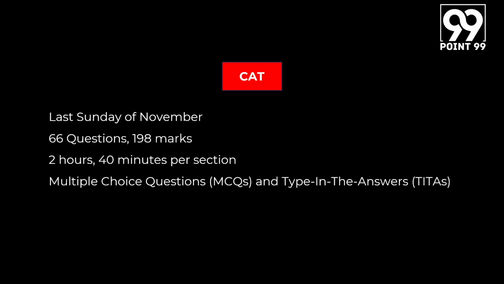There are 2 types of questions that we have here. One is the multiple choice questions, which is 1 question followed by 4 options. And the second question type is the type in the answers questions, which have no options. There are 3 sections which have to be attempted in this order. So the verbal ability and reading comprehension section comes first, followed by the data interpretation and the logical reasoning section, followed by the quantitative ability section.